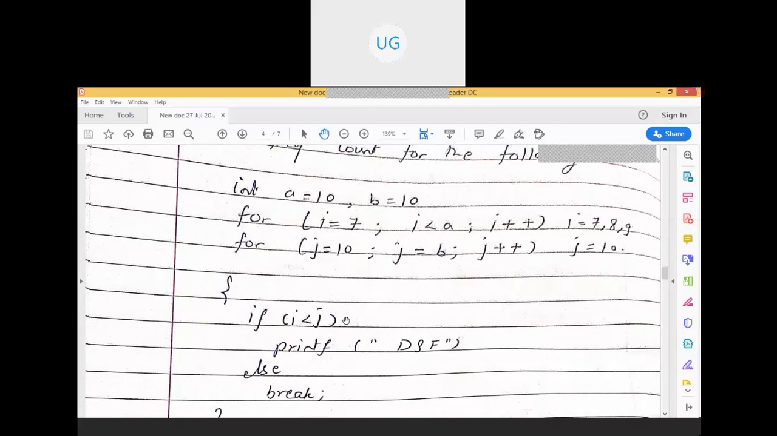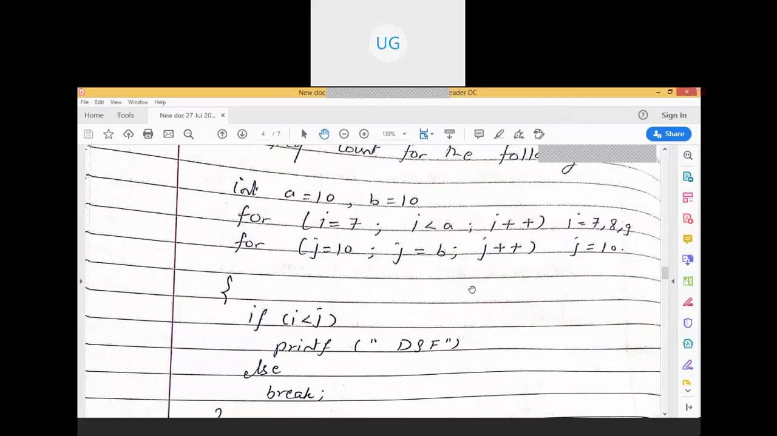Any answers? See here, int a is equal to 10, b is equal to 10, right? So how are the values of i going to vary? i is going to start from 7. i is less than a, and a value is 10. So how many number of times will this be executed? i value will be 7, 8, 9. Okay, what about j? j is going to vary from